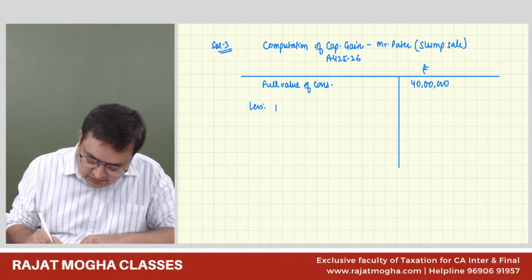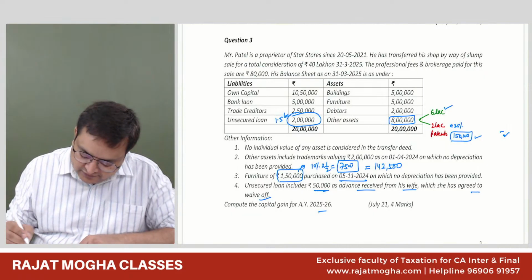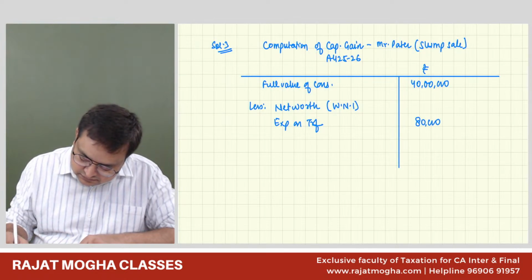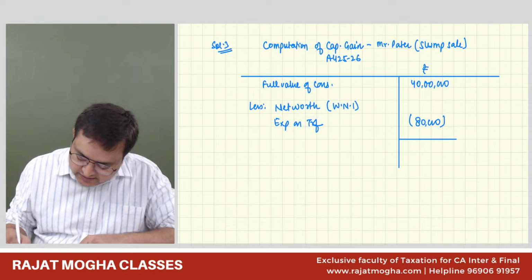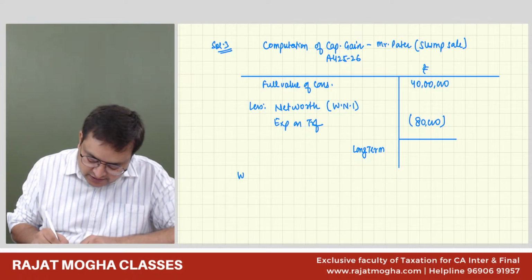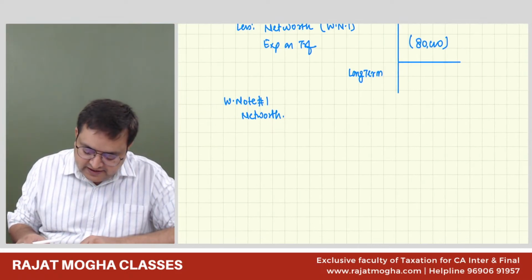Less net worth. For net worth, we'll make working note number 1. Less expenses on transfer. Expenses on transfer over there, 80,000 rupees. We'll compute the net worth, and then the capital gain will be there, and we understand that would be long term. Why? It is more than 3 years, so it would be long term. So we'll make working note number 1, net worth. How will the net worth be computed? First, we'll be taking all the assets.